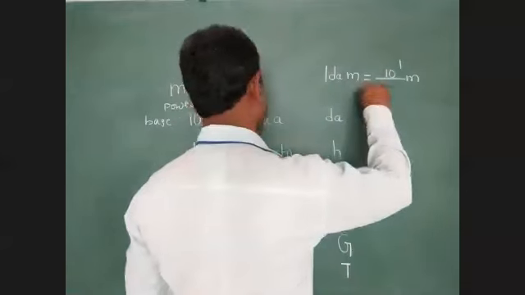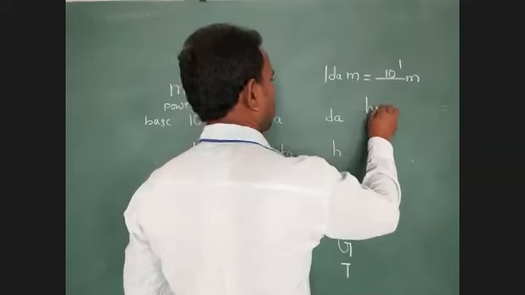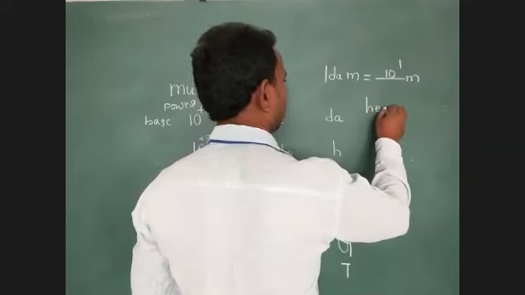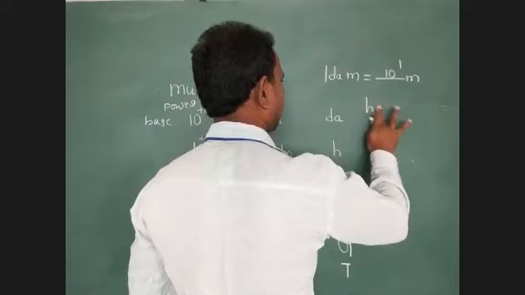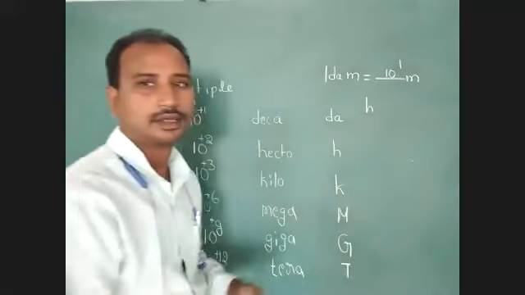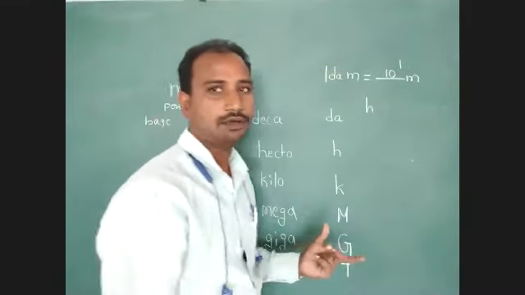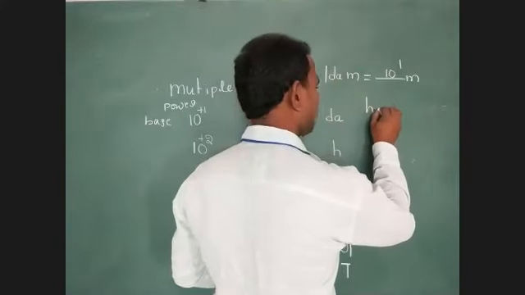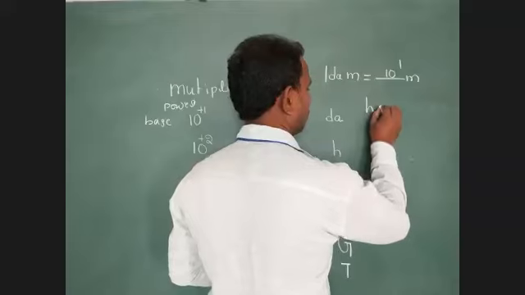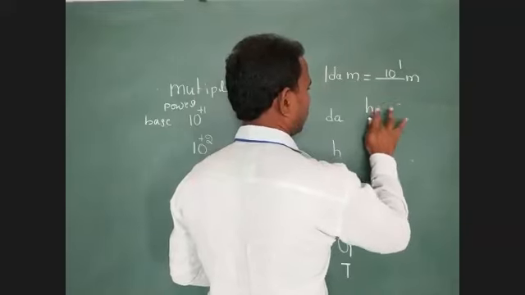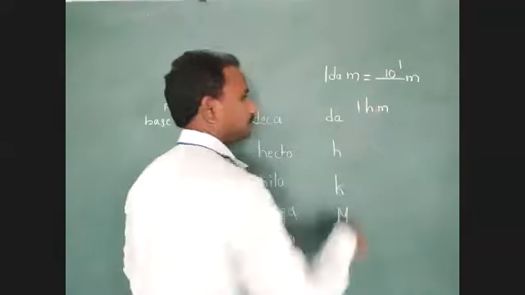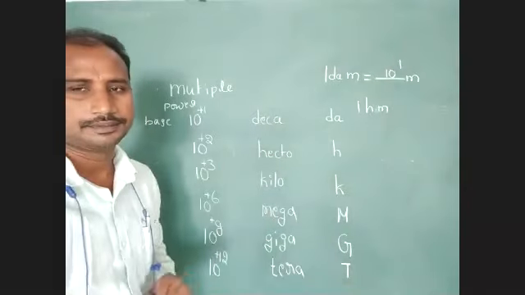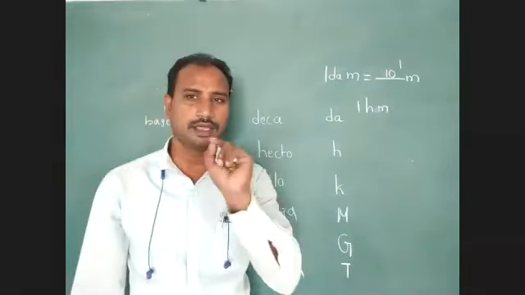Next one, 1 hectometer. Hectometer means 1 hectare, which equals 100 meter into 100 meter. We represent 1 hectometer as HM. H represents hecto.